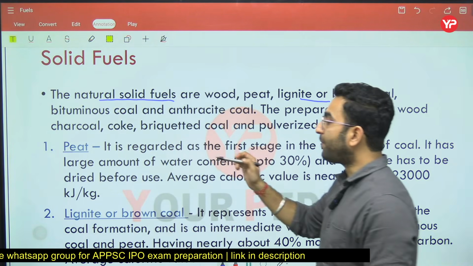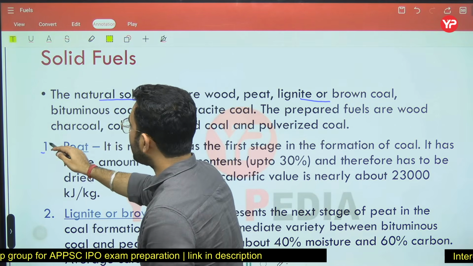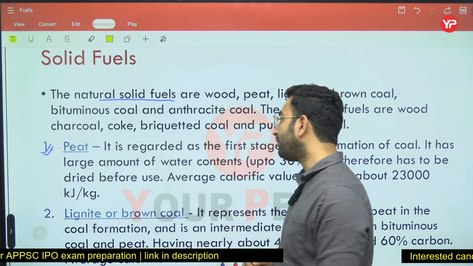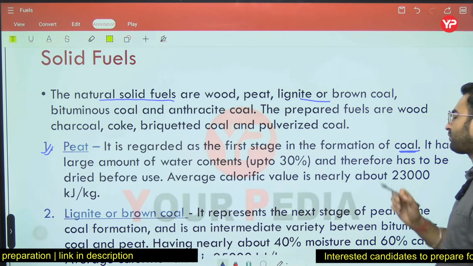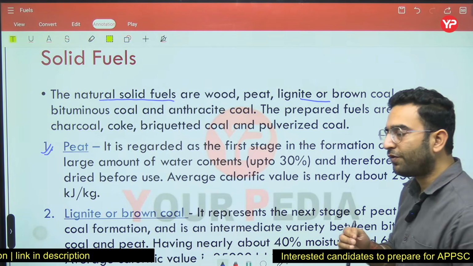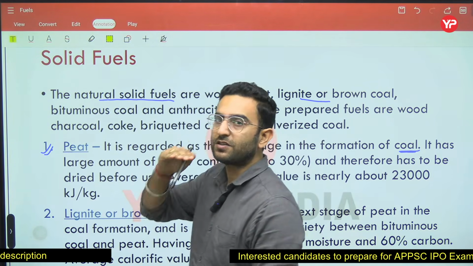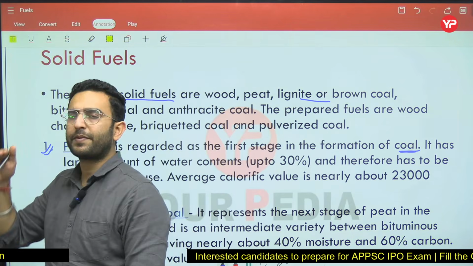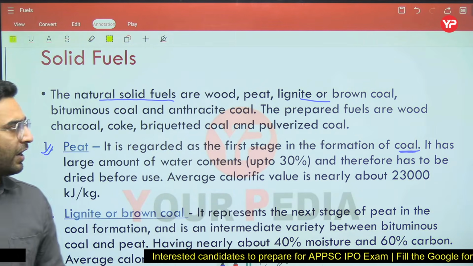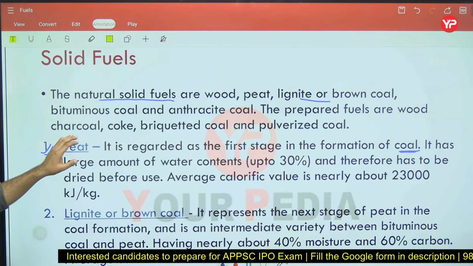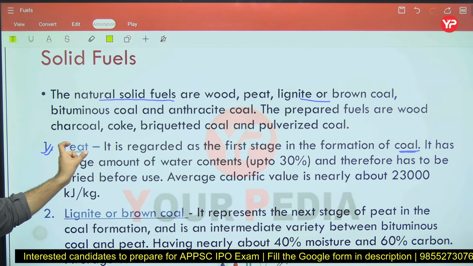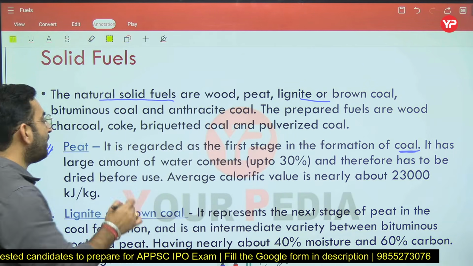Okay, for example, if we talk about peat, let us start with the first solid fuel, that is peat. It is the first stage in the formation of coal here. Whenever you are forming coal, we may have different stages: first stage, second stage, third stage and fourth stage here. The first stage is peat.